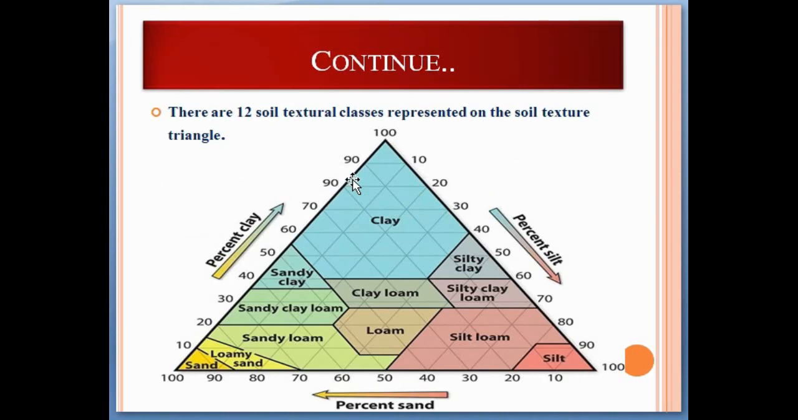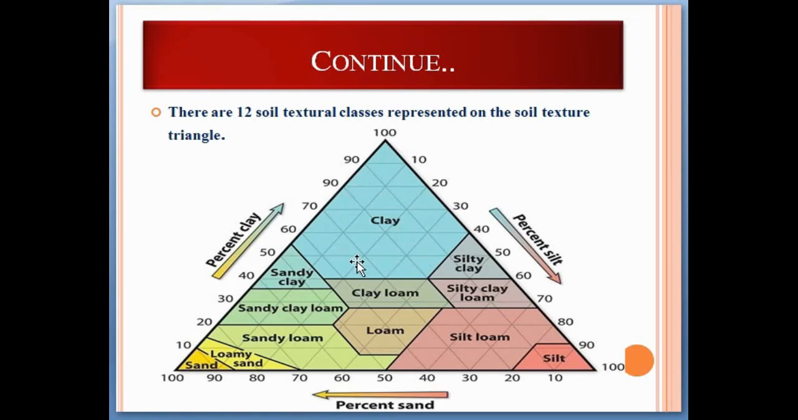So this is the clay, silt, and sand textural study. So this is the texture of any soils, those that have clay, silt, and sand. So there are 12 soil textural classes represented on the soil texture triangle. So as you can see, this is the percentage of clay, this is the percentage of silt, and this is the percentage of sand. So the sand percentage here is actually 100%, and this percentage of silt here is actually 100%, and percentage of clay here is 100%.